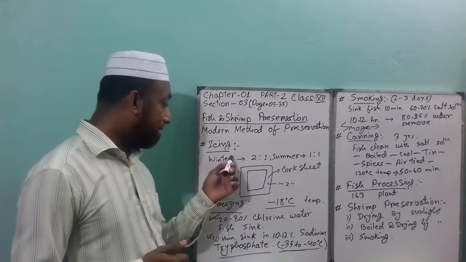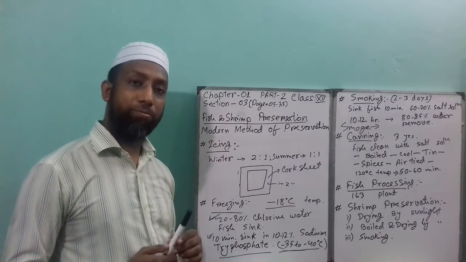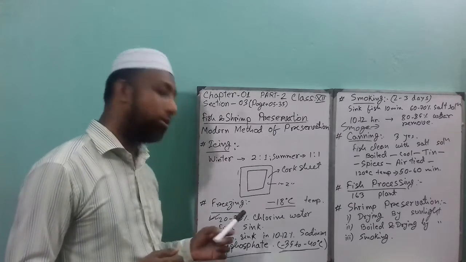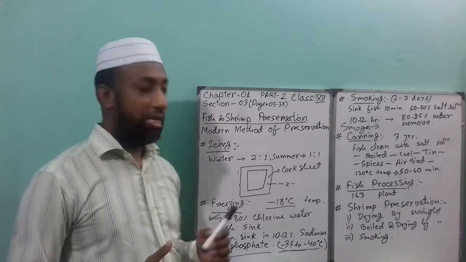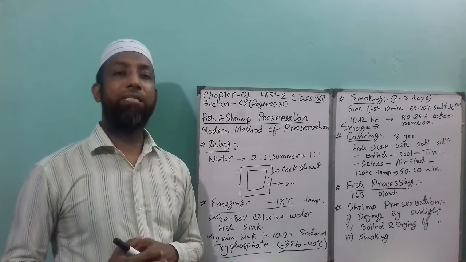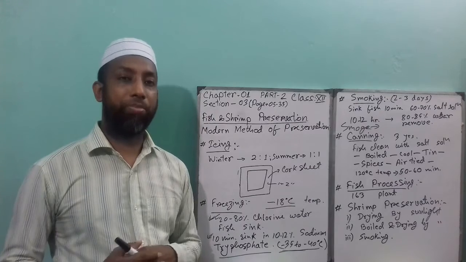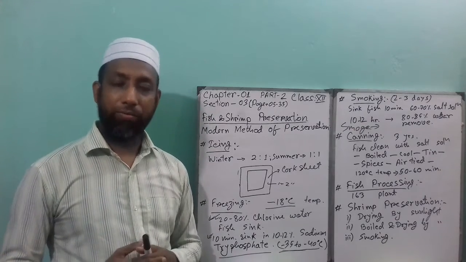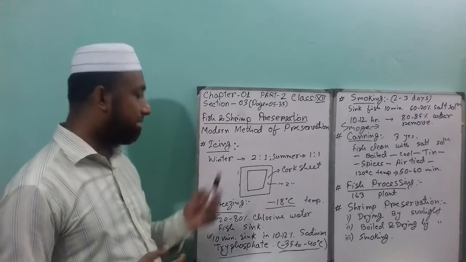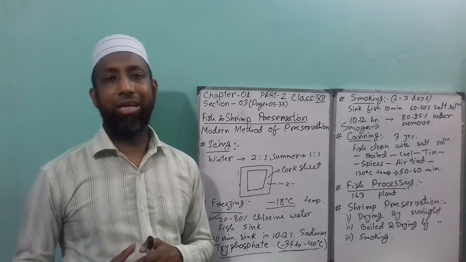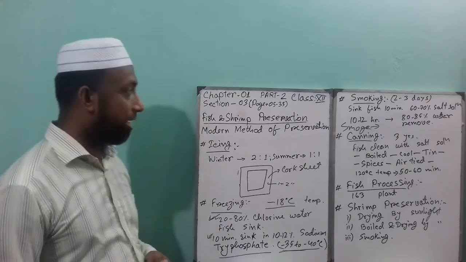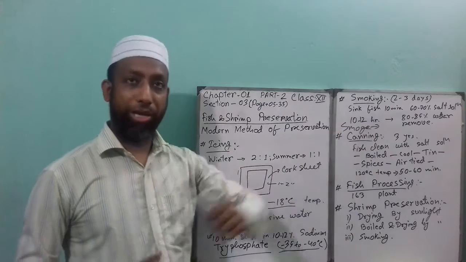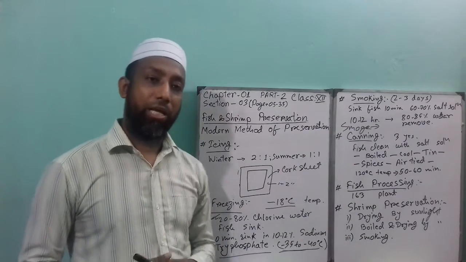Remember that icing is short-term use of fish preservation, and freezing is long-term use of fish preservation. In the freezing method, you can preserve fish about 1 year, something like that, and in the icing method, not more than 2 to 3 days. Next is smoking. What is smoking?